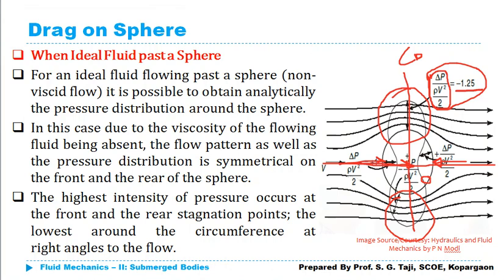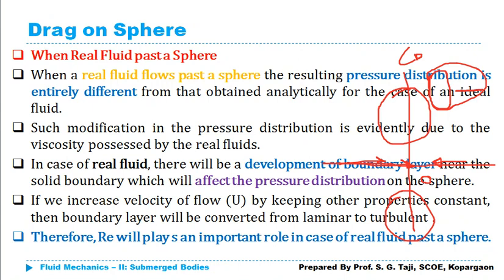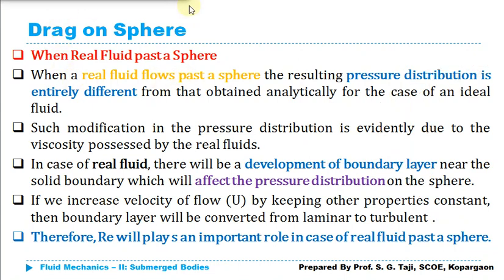Now if I talk about the real fluid, due to the presence of viscosity, the pressure distribution will be slightly different from what we obtained analytically for the ideal fluid, and this is only because of viscosity. Real fluid possesses a certain amount of viscosity, and due to that viscosity there will be a formation of a boundary layer on this sphere, and that is going to affect the pressure distribution, making it different from what we discussed for the ideal fluid.